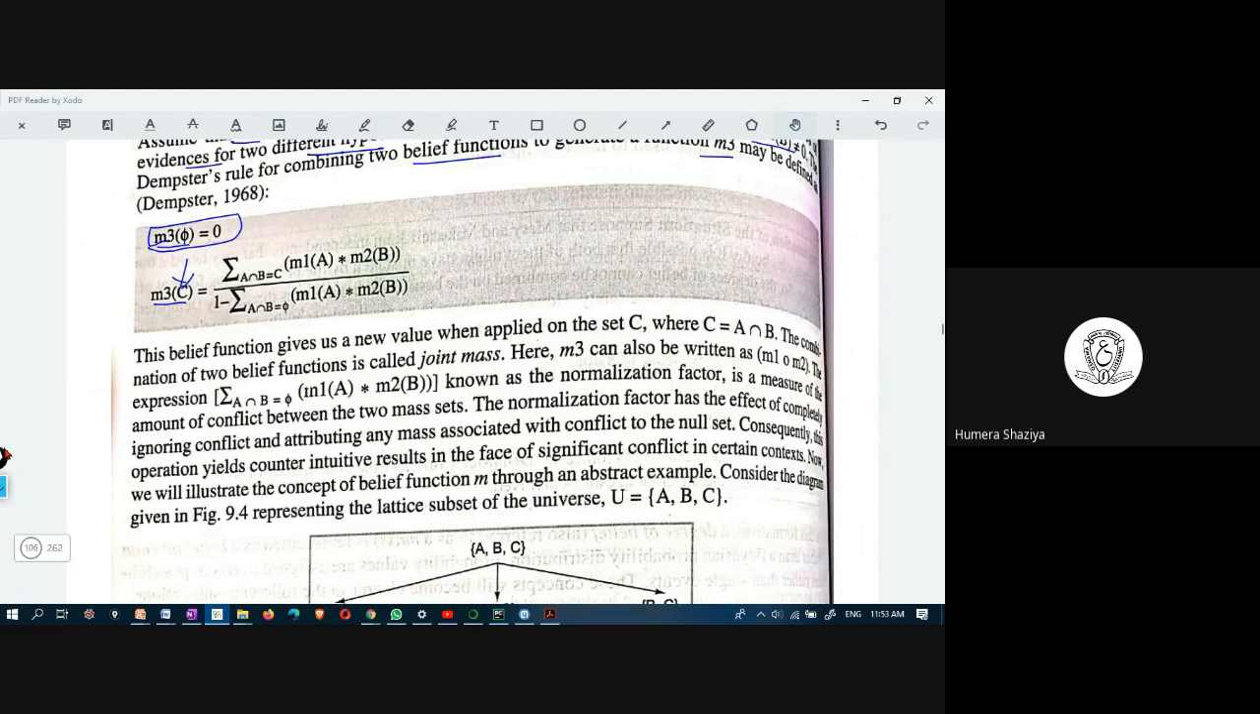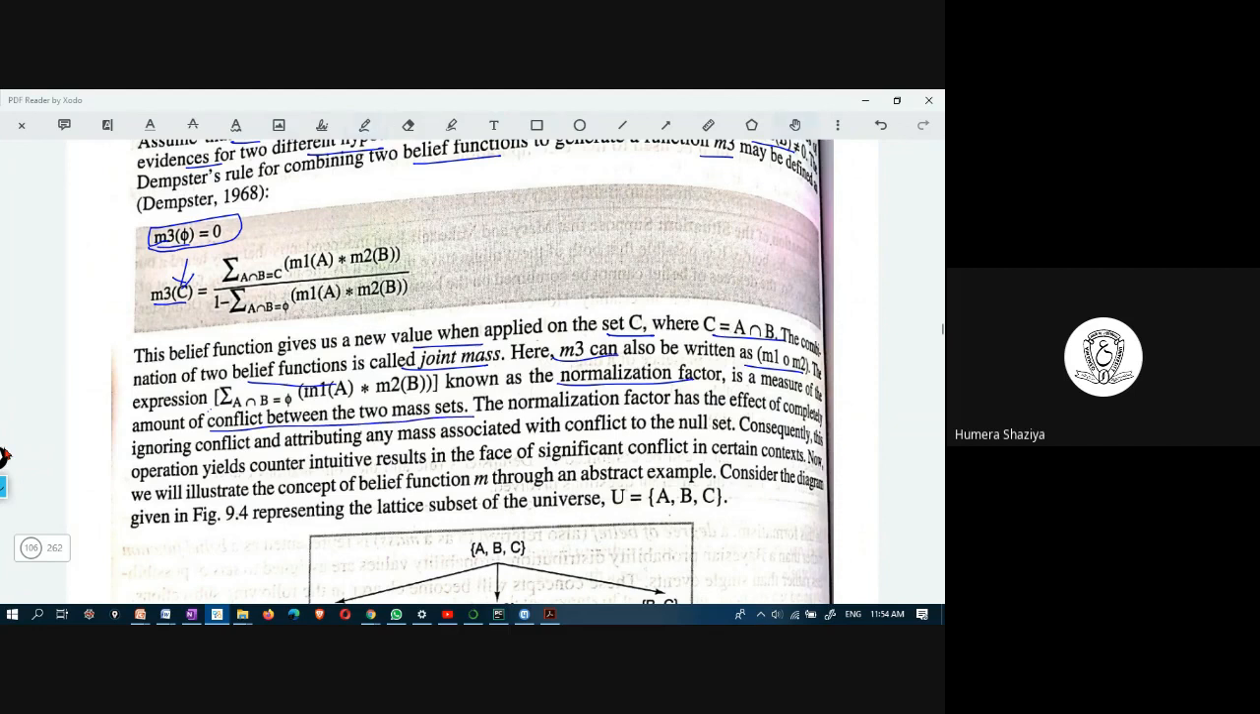So the belief function gives a new value when applied on set C, where C is A and B. The combination of two beliefs is called joint mass. M3 can be written as M1 ⊕ M2. And this expression is known as a normalization factor. It is a measure of the amount of conflict between the two mass sets.